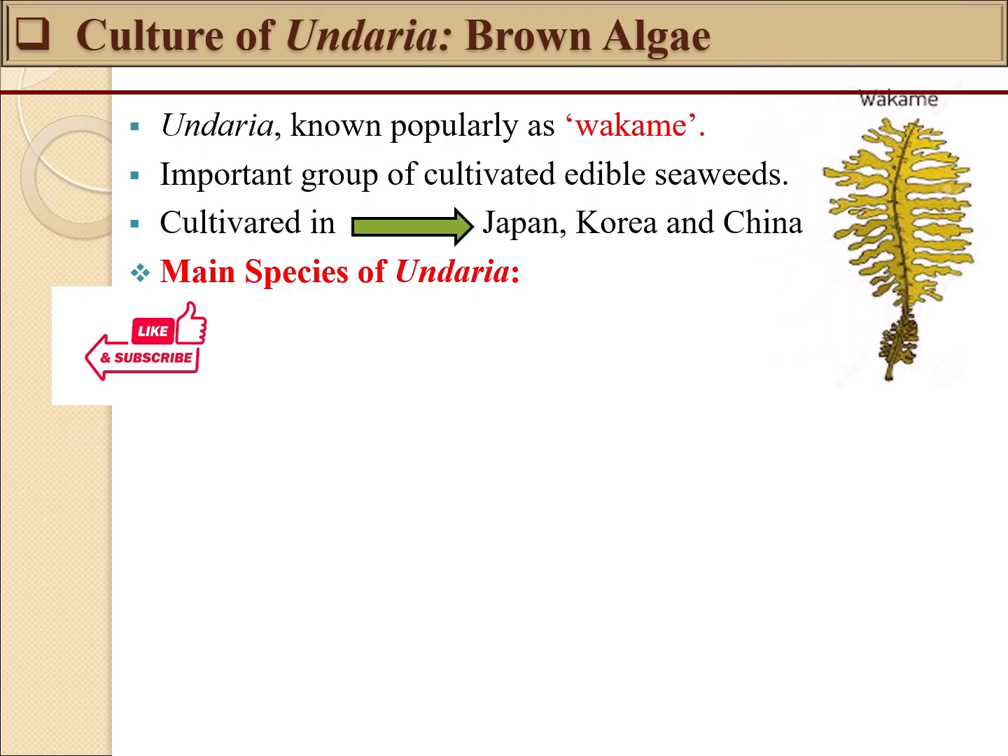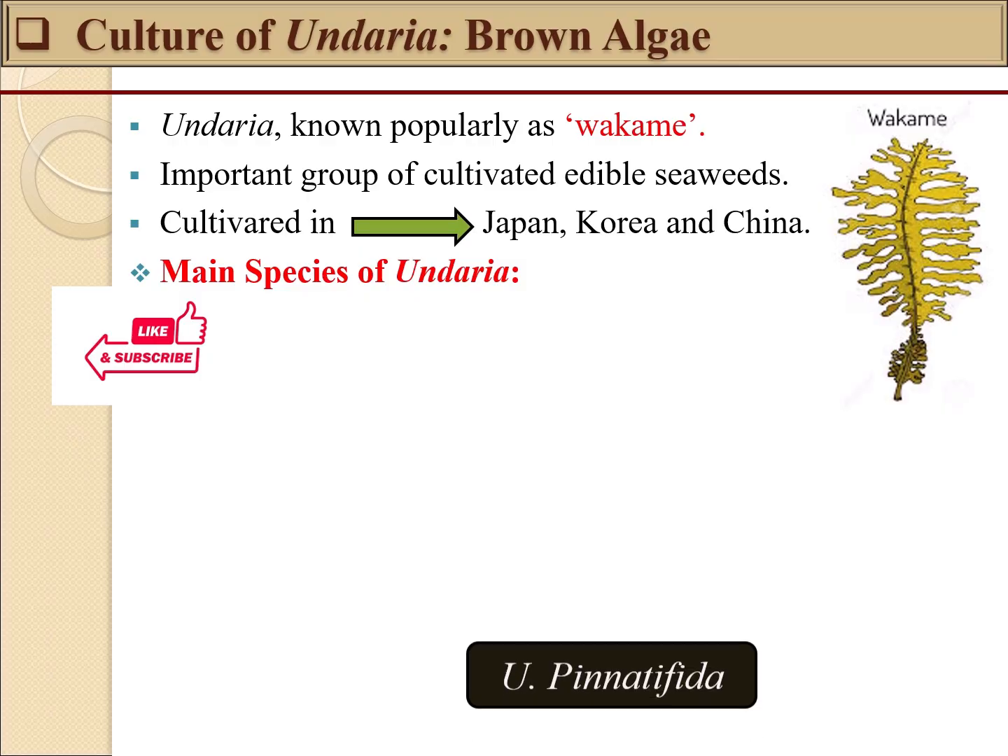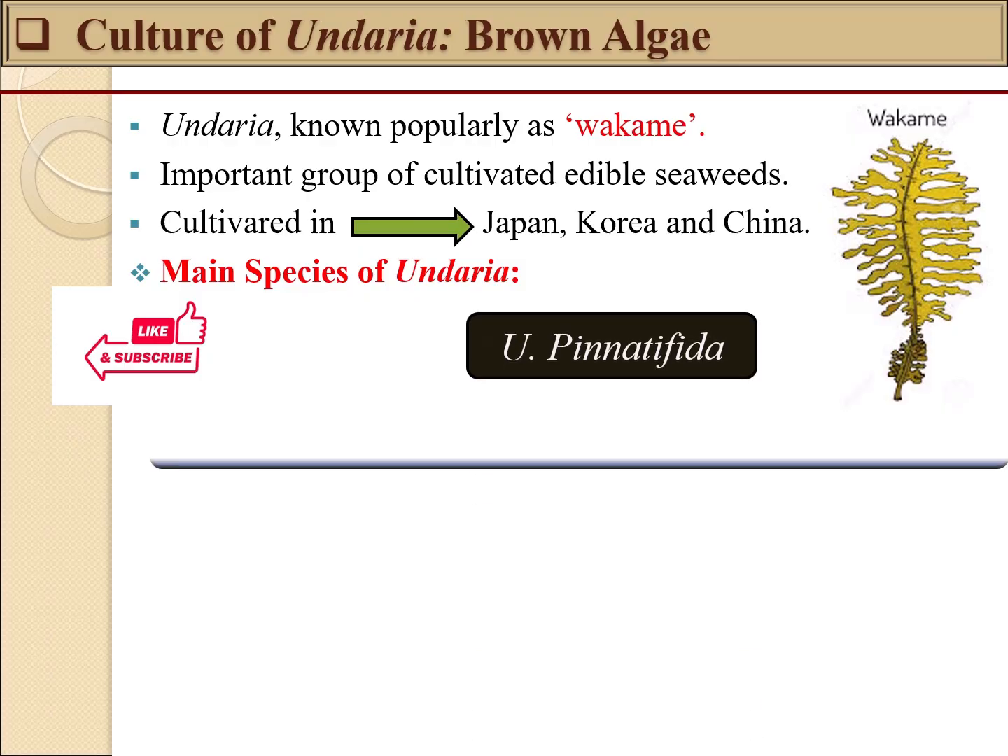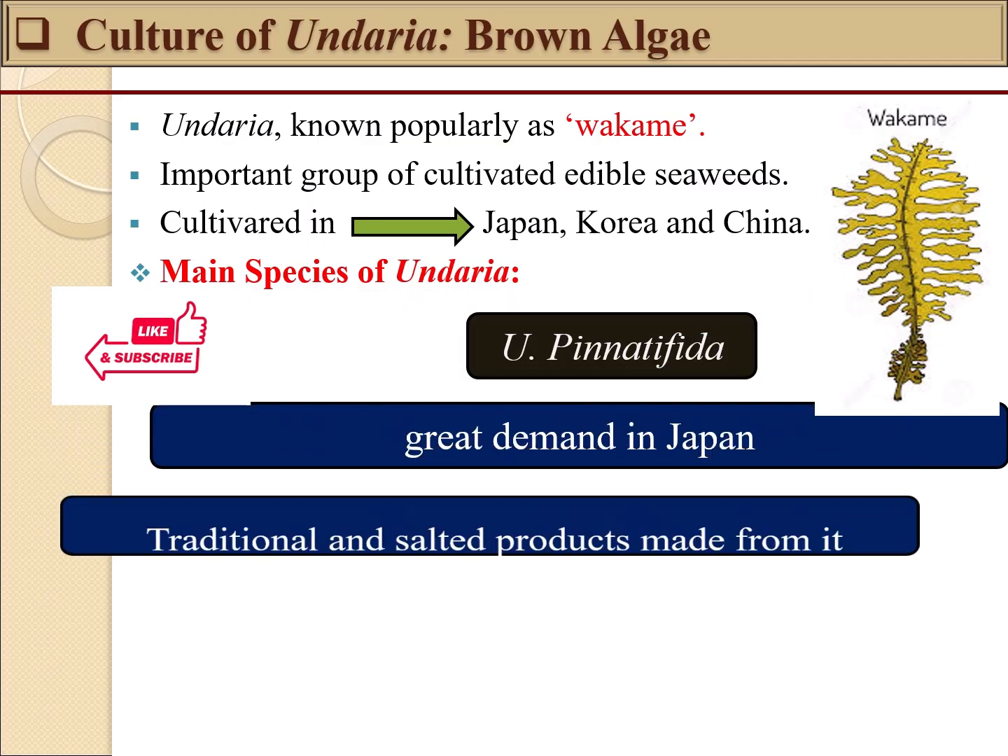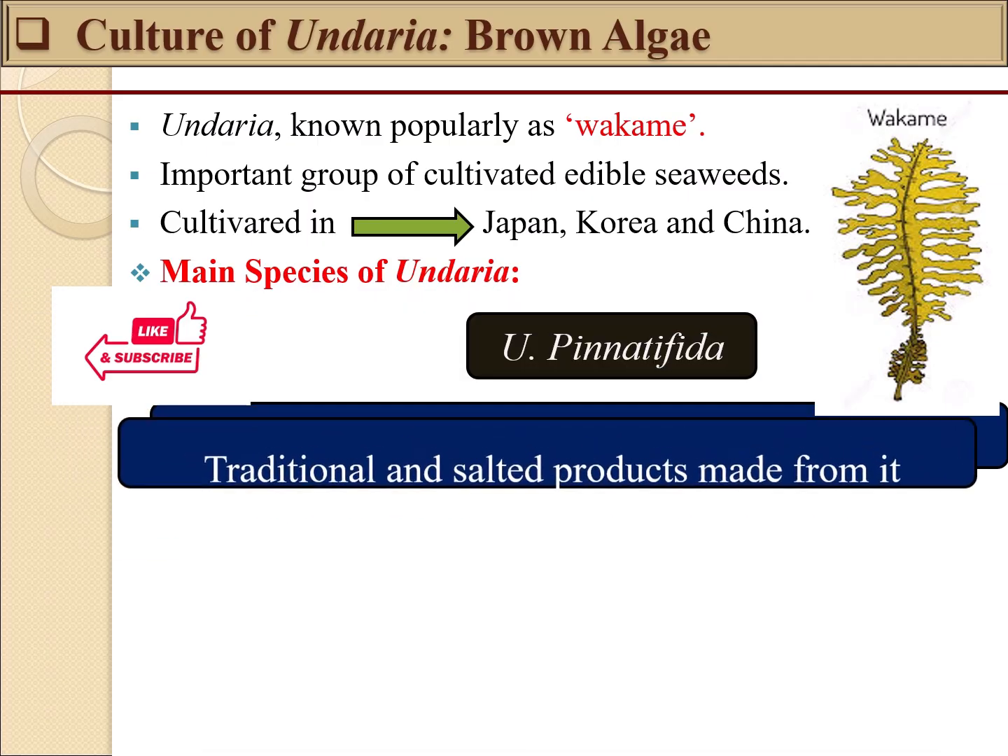Let's see how brown algae can be cultivated. Its common example is Undaria, which is commonly known as wakame. This species is cultivated in many countries like Japan, Korea and China.